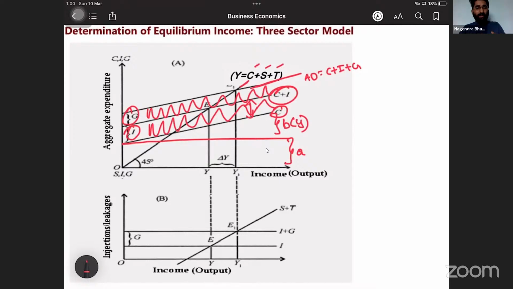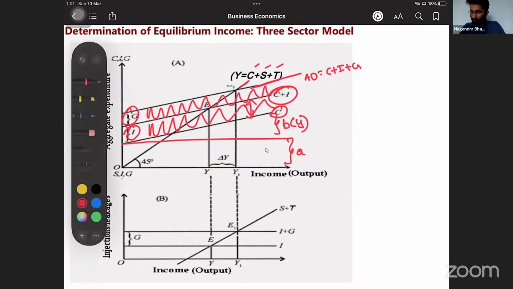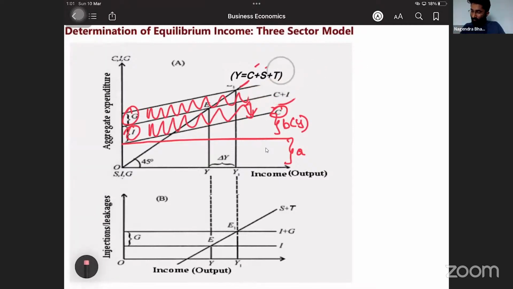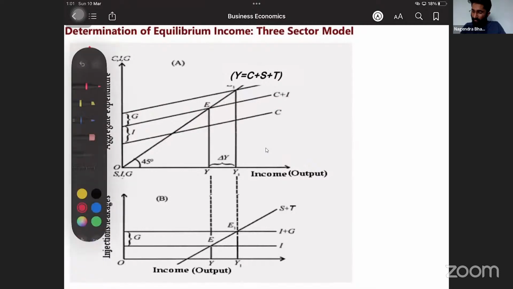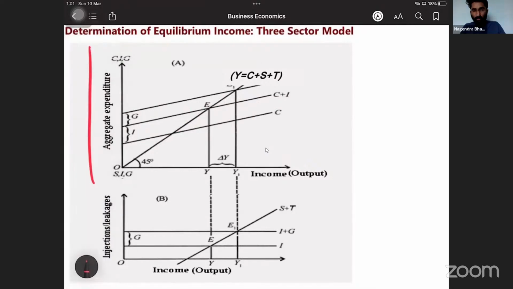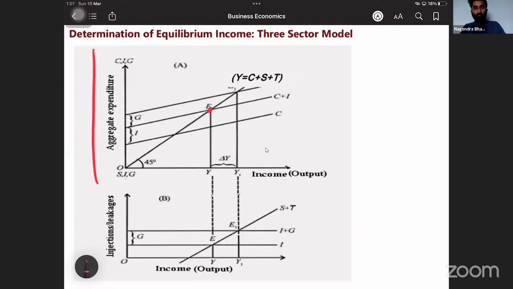Because of the increase in G, government expenditure. See, if there was no government expenditure, listen, very important one, then this would have been the equilibrium. Why? Because government expenditure is not there.